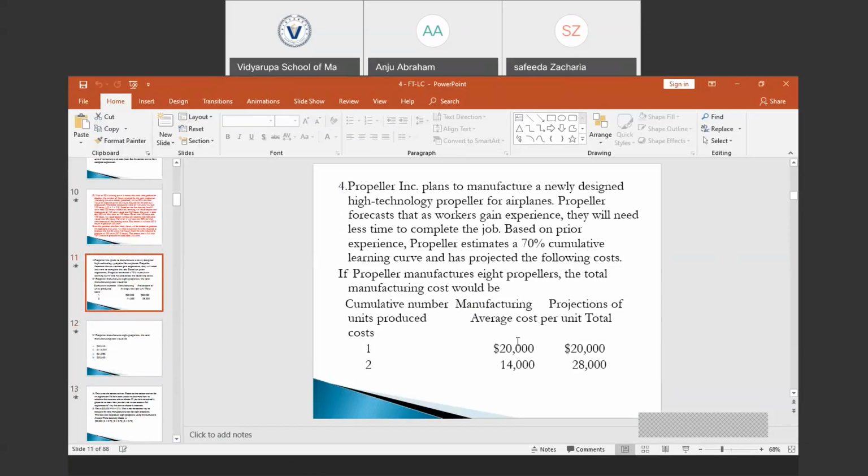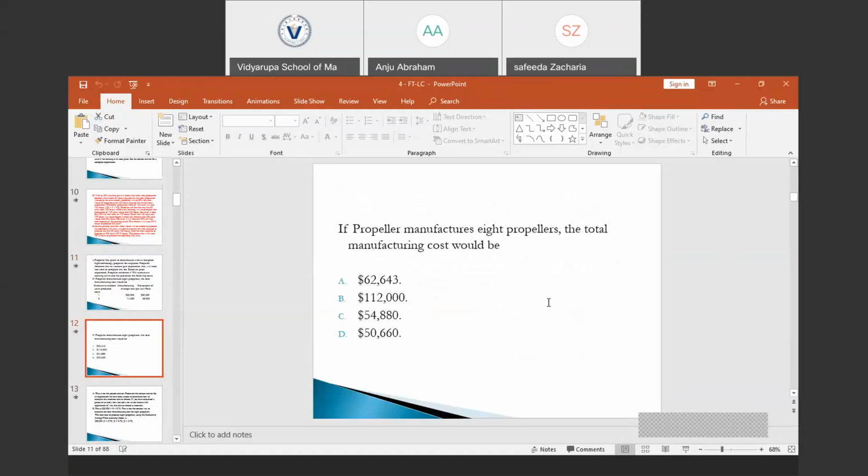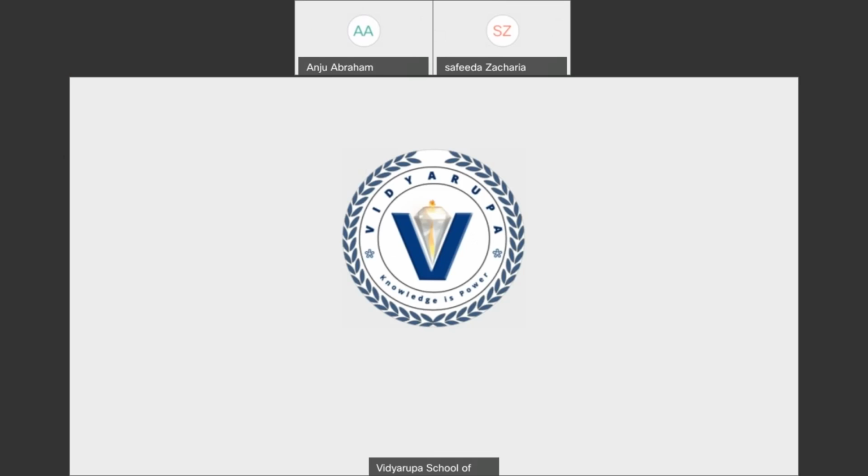So here in this question, it is given that the learning curve percentage is 70% and the time required to produce the first unit would be 20,000 and second unit average time would be 14,000, and we are to compute the total manufacturing cost to produce the 8 propellers. So let me just show the computations.